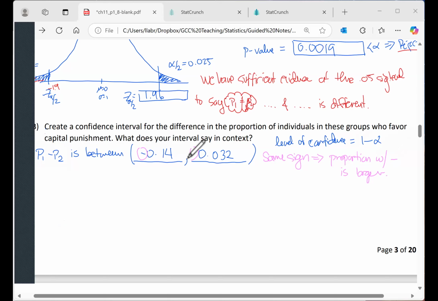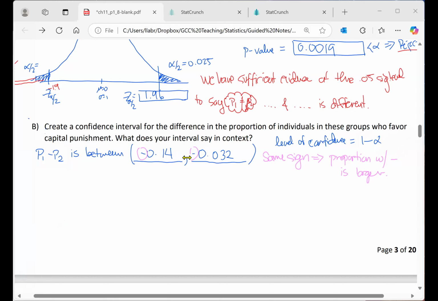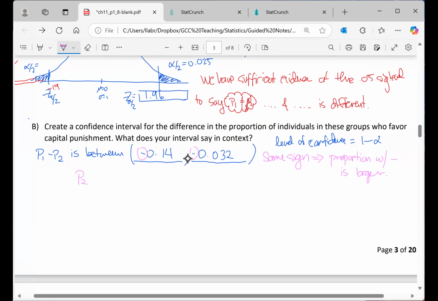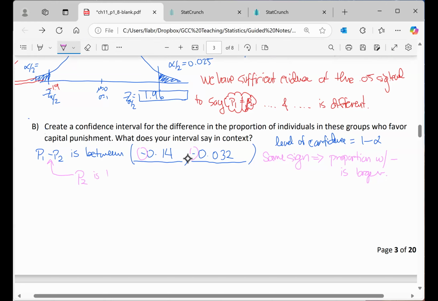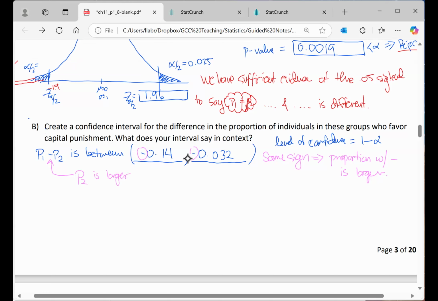So in this case, the larger proportion is P2. P2 has that minus in there, which matches the minus in our interval. So therefore, we're going to go ahead and say that P2 is larger than P1. And you can tell me how much larger. It's going to be these numbers here.